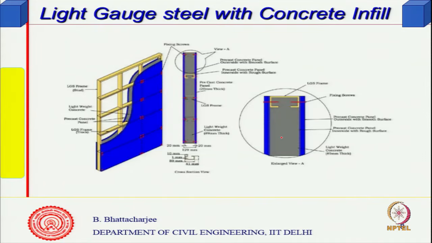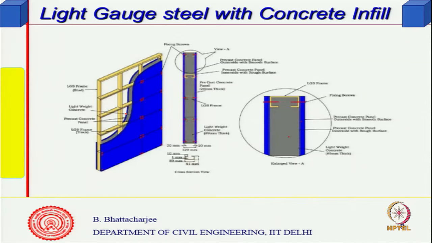For example, you can have precast concrete inside. So, this is your light gauge steel frame, part of the frame, and you can have a concrete system inside, precast concrete panel, infill and so on. So, there are varieties of possibilities. This is the frame, this is cladding, and in between you can put in concrete if you want to make it heavier. And obviously, concrete has one issue related to fire.